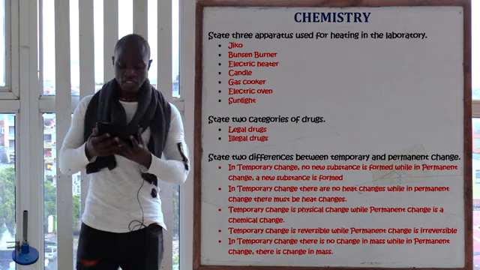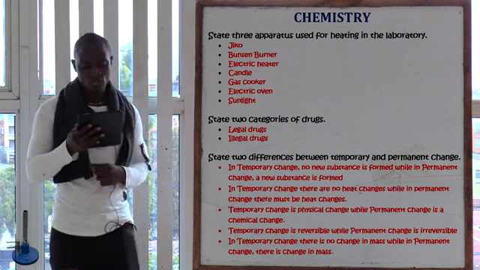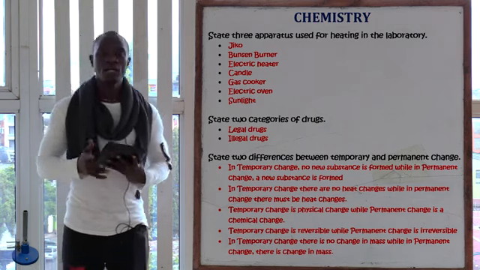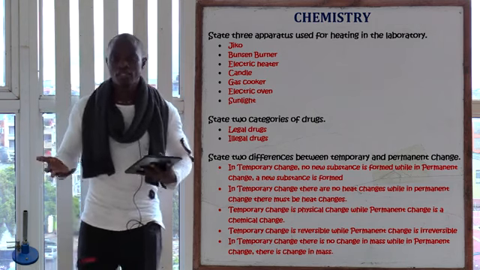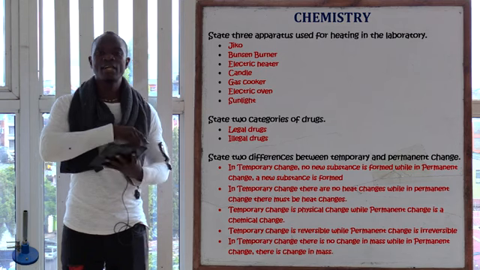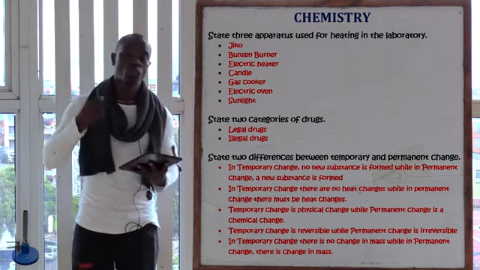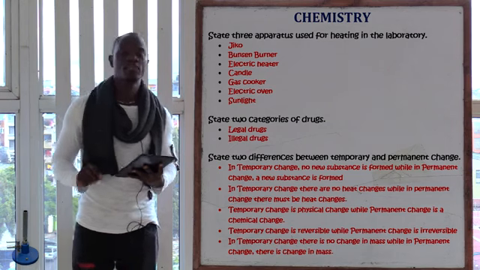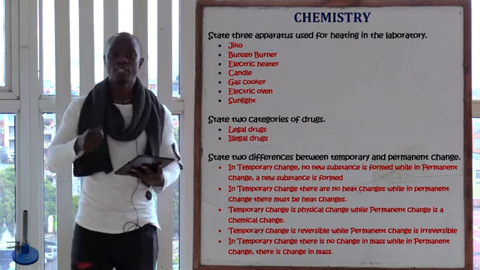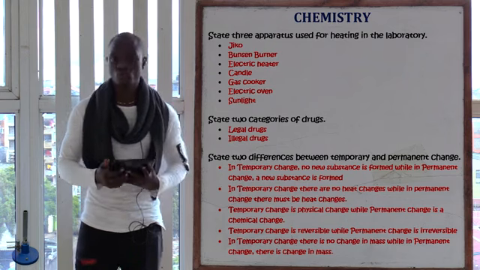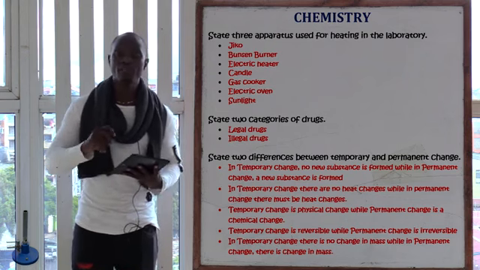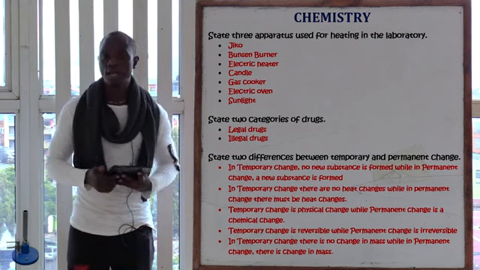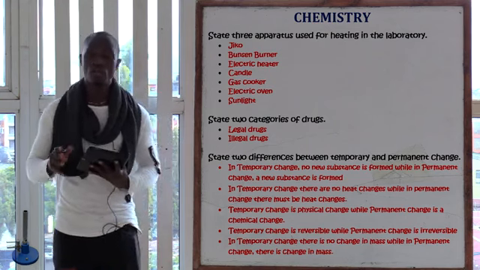Question number 17 is asking, state three apparatus used for heating in the laboratory. This question is simple because you can give anything that can be used to produce heat. The only thing that you should not give is a matchstick. You cannot use a matchstick to produce heat in the lab, because how many matchsticks are you going to light in order to produce heat in the lab? That is the only one which is not correct.